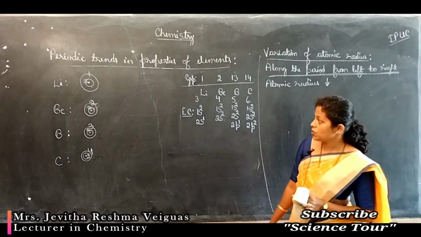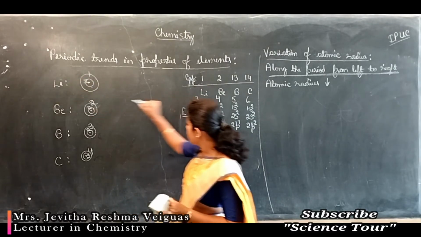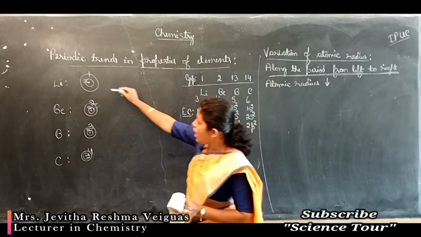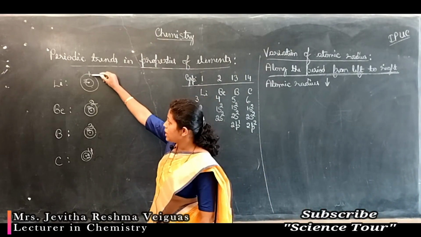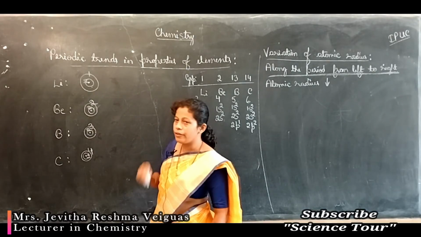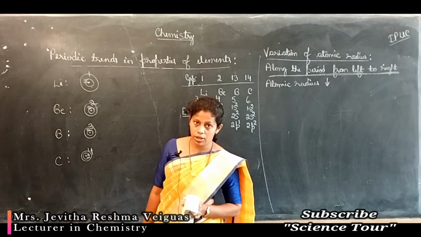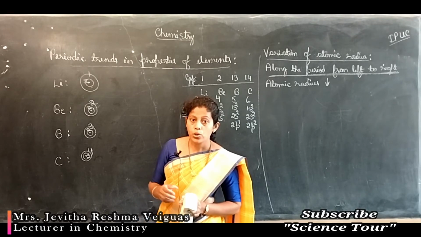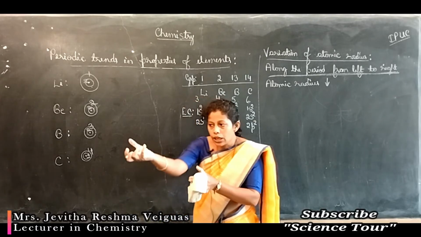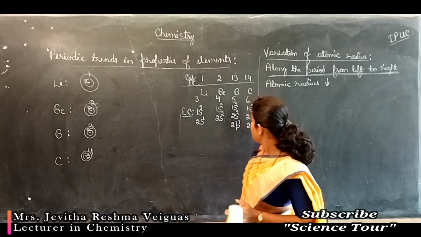What you can find is, as you move from left to right, the atomic number increases, but electrons are added to the same shell. In the second shell you find 1 electron, then 2, then 3, then 4. So electrons are added to the same shell. So the effective nuclear charge increases. As a result, electrons are pulled inward by the nucleus, so the size decreases.